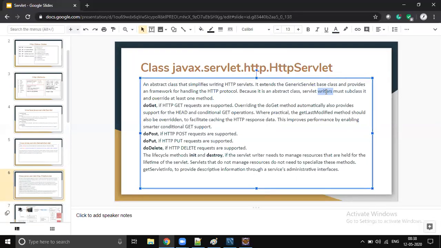You are going to write the servlet, and Tomcat will execute the servlet. Servlet writers means it's you. It's like the compiler will not force you to override it, but you have to do that. How did they restrict it?